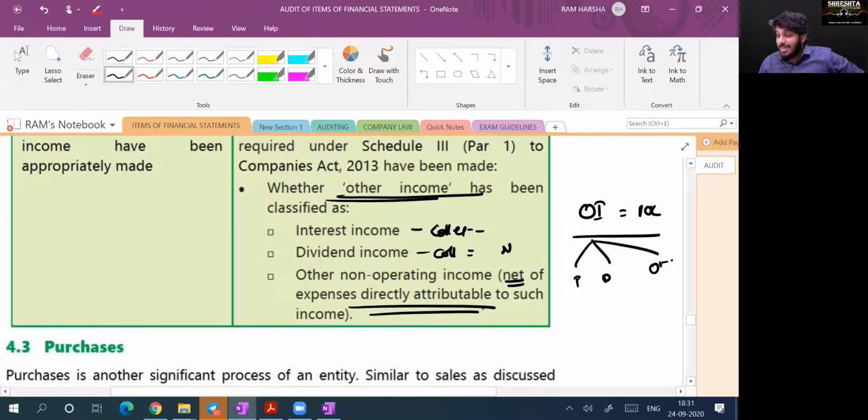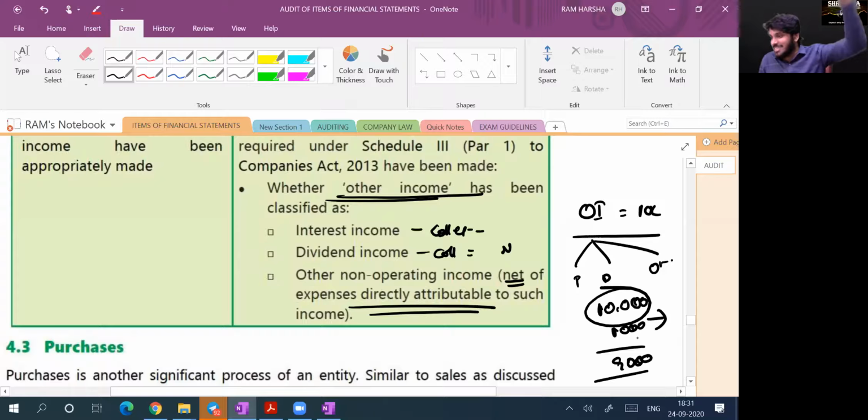But remember, TDS is not an expense. Yes, sir. Suppose interest is 10,000, TDS deducted is 1,000, and I receive 9,000. What is my income? 10,000 only. The 1,000 rupees is a TDS asset, and I will adjust it against self-assessment tax. Yes, sir. That's it. Are you clear? Yes.